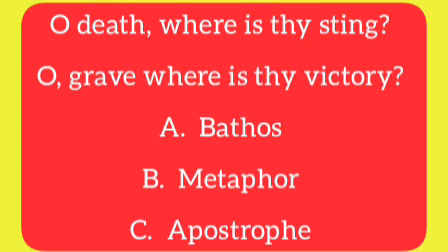O grave, where is thy victory?" The literary device used in this line is an example of A. Battles, B. Metaphor, C. Apostrophe. The correct answer to this question is C. Apostrophe.